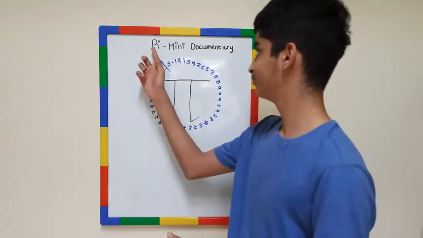So, this is a new series which I'm going to make, which are mini documentaries. So you may ask, mini documentaries on what? Obviously I don't live in a place where there are tigers, elephants, so I can't make a documentary on any of those. So let's make it on math subjects. Let me try to arouse more of your interest in several math subjects. Okay, so let's start with one of the most basic yet interesting ones, pi.